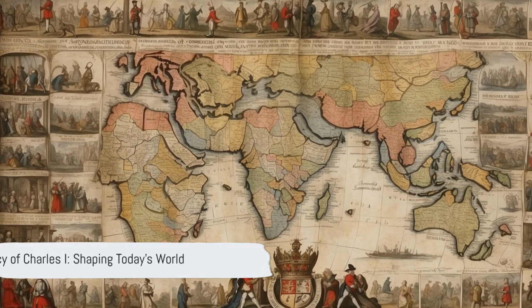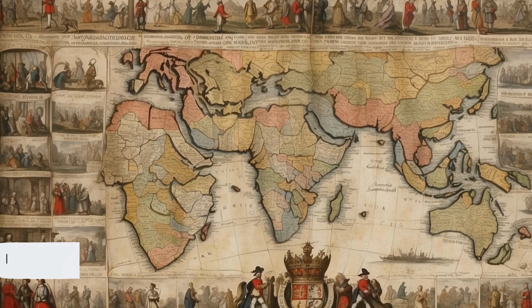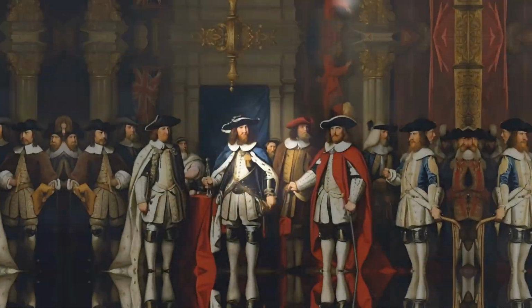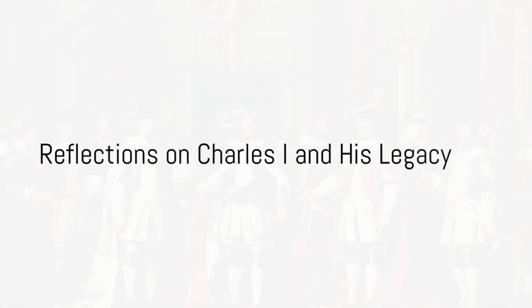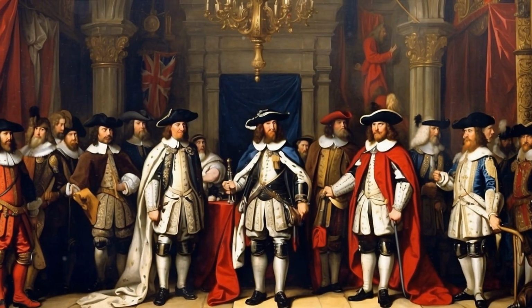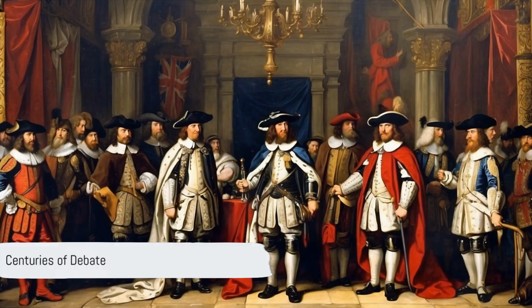Charles I's execution marked the end of a tumultuous period in English history, but his legacy continues to shape our world today. So, was Charles I a failed king who brought about his own downfall, or a martyr who stood up for his beliefs? This question has stirred historians for centuries.